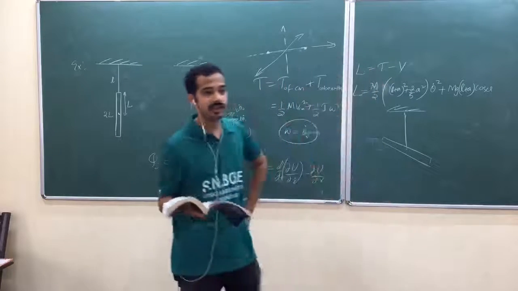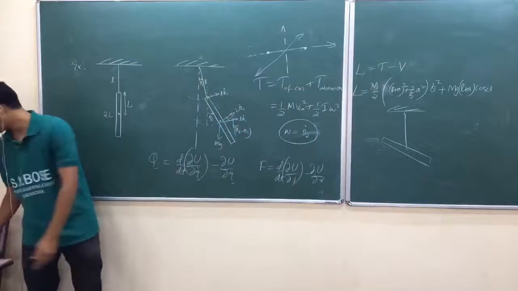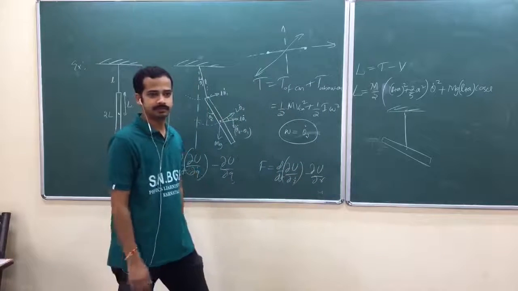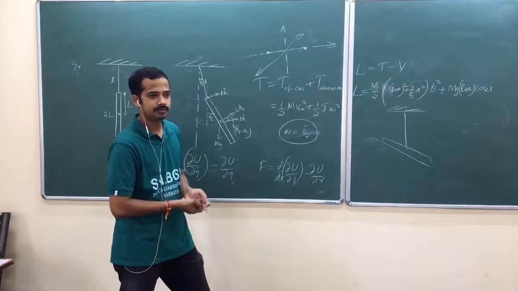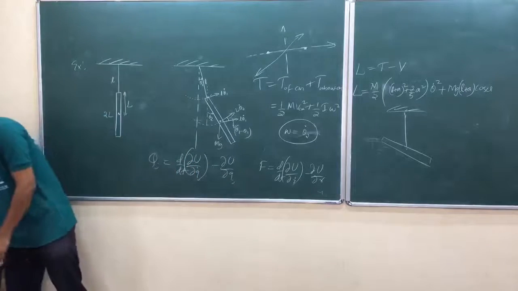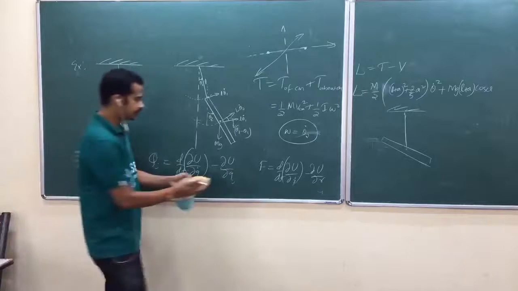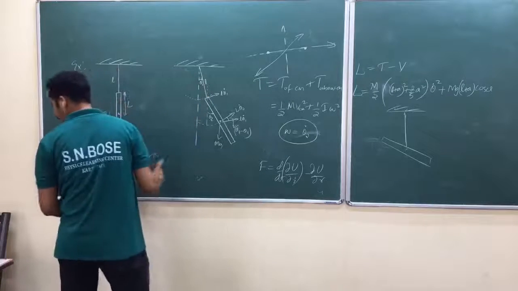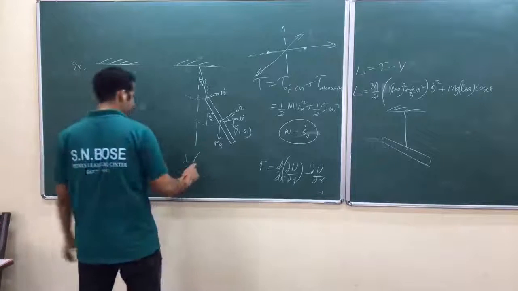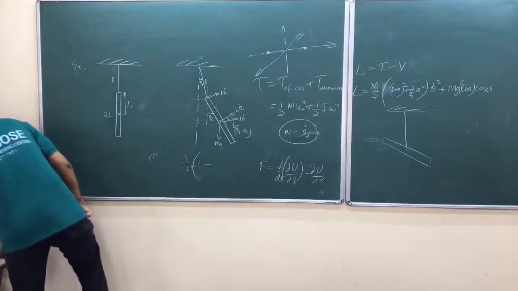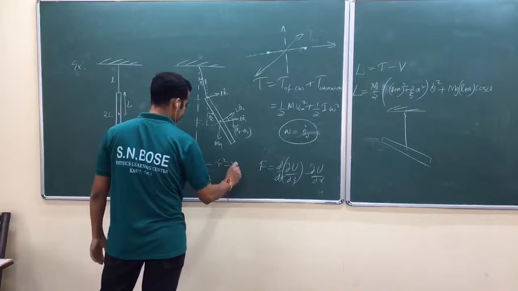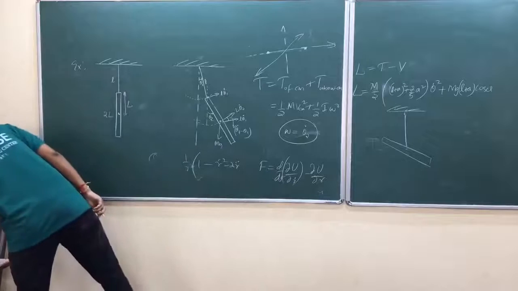Yeah, look here. He tried to reduce that force part in this format. See that problem. Force is given by 1 by r square, 1 minus r dot square minus 2 r double dot r by c square.